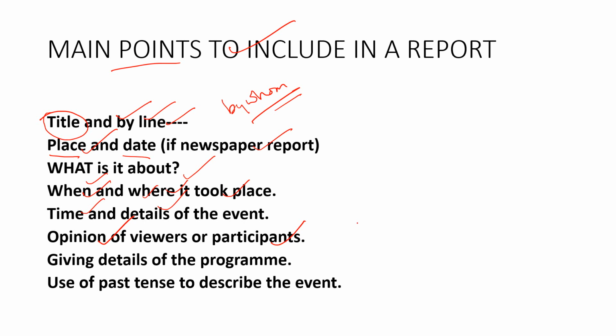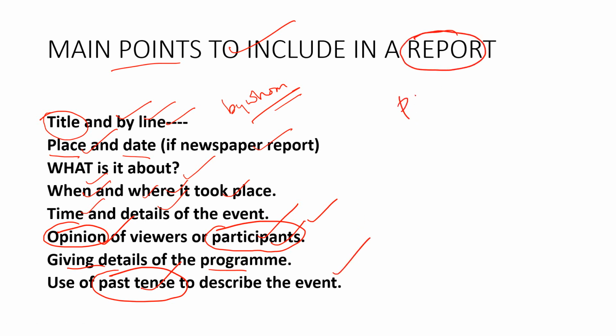For example, if it is an inaugural program at your school, there should be a chief guest, and what is his opinion? Or if it is some other kinds of events, what are the opinions of the participants or the onlookers? If it is an accident, what the viewers, what the spectators say about the incident, that you have to write. Then giving details of the program or incident. Use of past tense. Don't forget to use past tense to describe the event, as it is a report. We have to write the report in past tense because it has already happened.